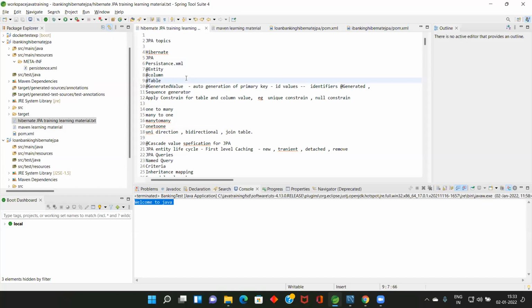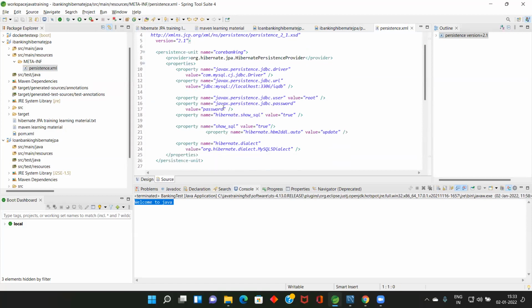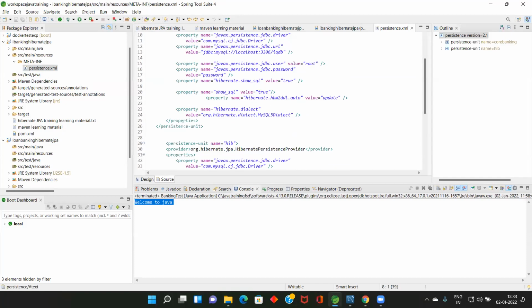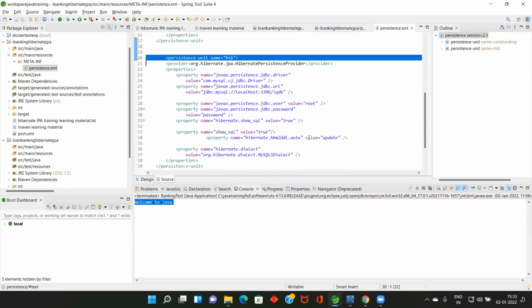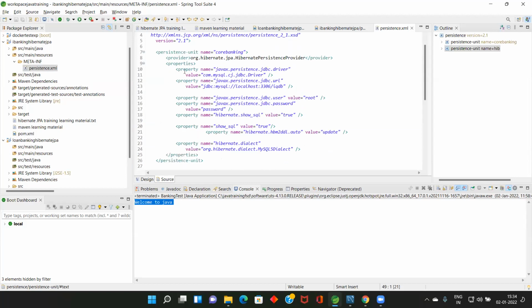Persistence.xml is a configuration file, meaning there you will inform what the username is, what the password is, where your database is running, in which machine it is running, and on which port it is listening. All that information goes in persistence.xml. This is going to be the sample one, following the JPA specification. Here there is one persistence unit, starting here and ending here. You can have any number of persistence units.